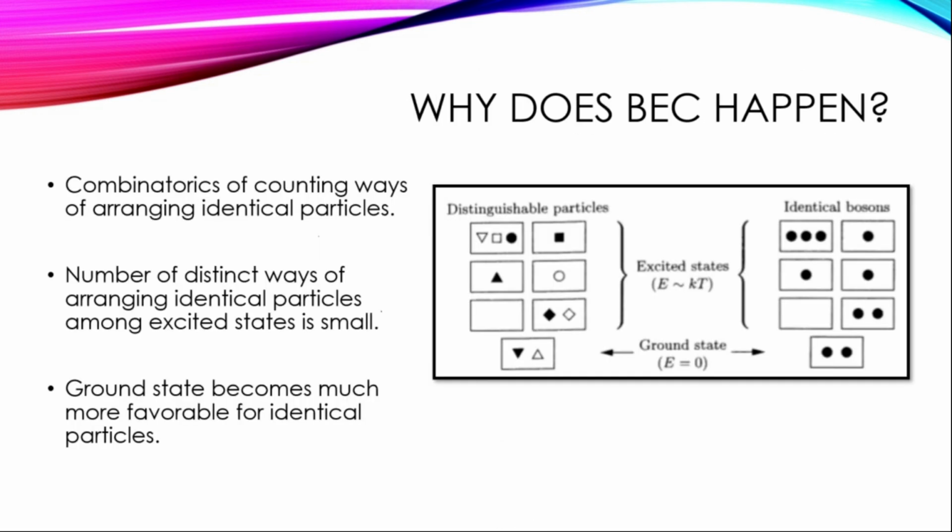So why does Bose-Einstein condensation happen? Well, it happens because of the combinatorics of counting ways of arranging identical particles. As we can see in these graphs, the number of distinct ways of arranging identical particles among excited states is very small compared to that of particles that are distinguishable. You can arrange distinguishable particles in many more different ways in excited states. So in the case of identical particles, like bosons, because they don't follow Pauli's exclusion principle, the ground state becomes much more favorable for them.